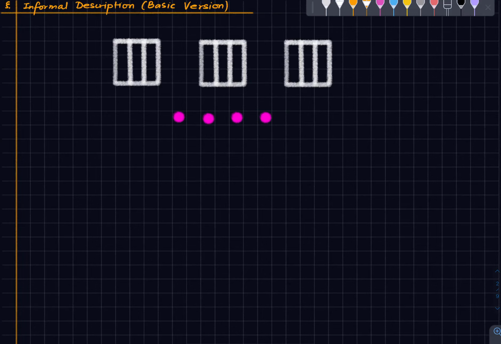So here's the informal version of the pigeonhole principle. We have three cages. I'm just illustrating the informal version. There is a more general statement to be made. But right now we have three cages and four pigeons, strange looking pigeons, but just think of them as pigeons. And each pigeon needs to go in one of the cages. One is free to put them in any cage one likes, but one has to put them in some cage.